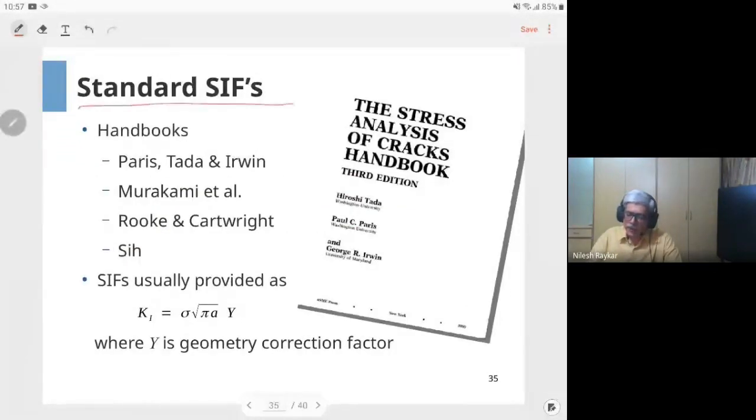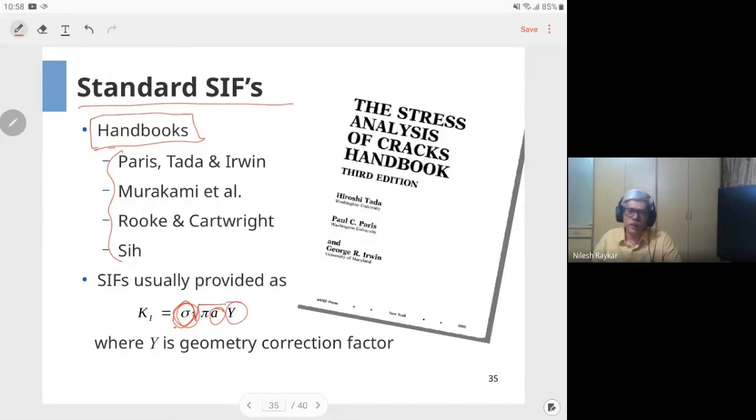The stress intensity factor, as I said, can be obtained by analytical solution, experimental method, numerical method or finite element based methods. All these solutions are compiled in stress intensity factor handbooks, and there are many handbooks listed here. In all these handbooks the stress intensity factors are given as the nominal stress around the crack multiplied by root pi a, where a is the crack length, and Y is known as the geometric shape factor.